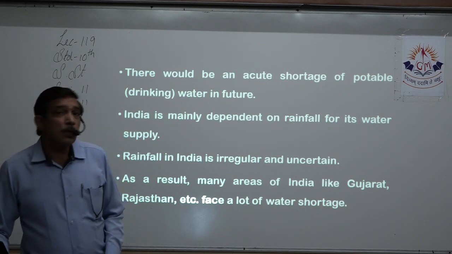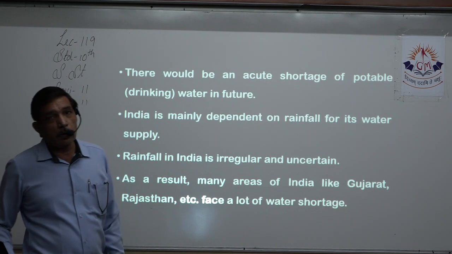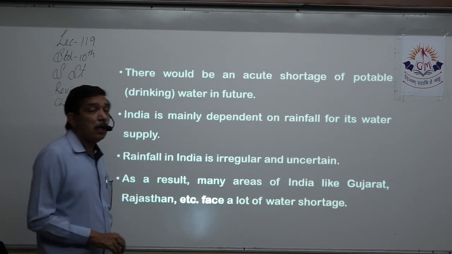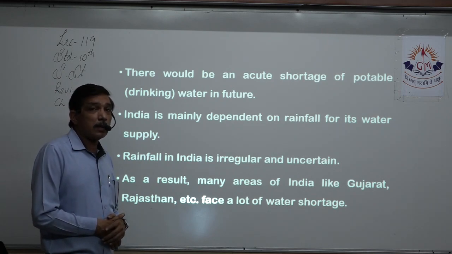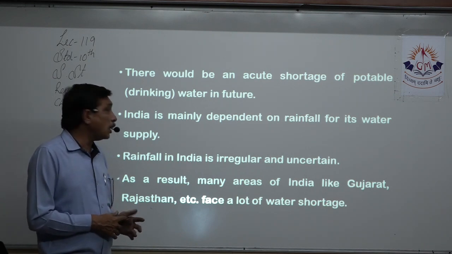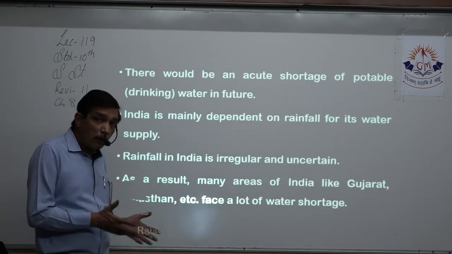Then, there would be an acute shortage of potable drinking water in the future. That is also a 3-mark question. Because of the way we are using it and wasting the precious drinking water, clean drinking water will not be available to us in the future unless we do rainwater harvesting and have more multipurpose projects.